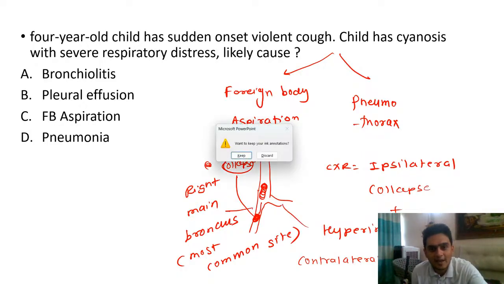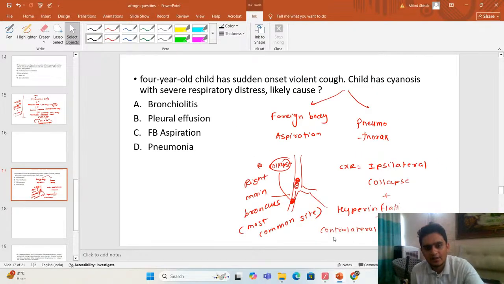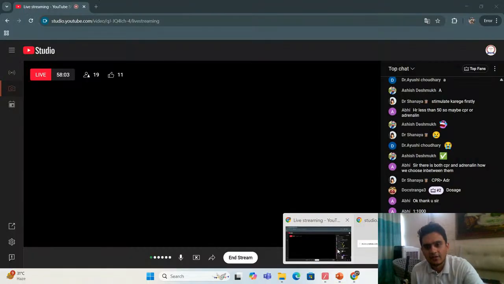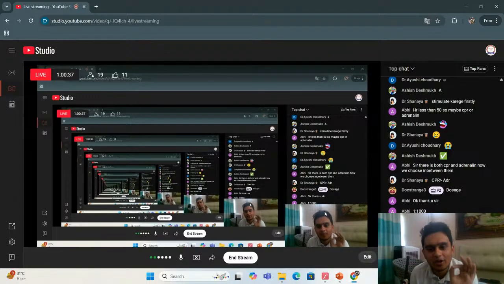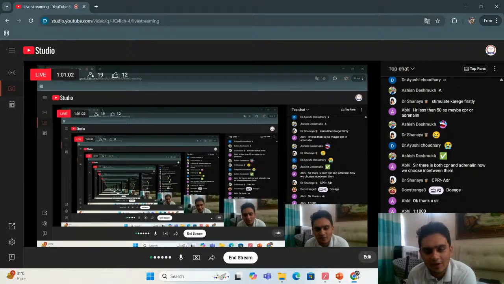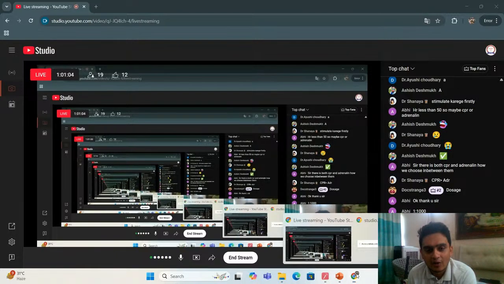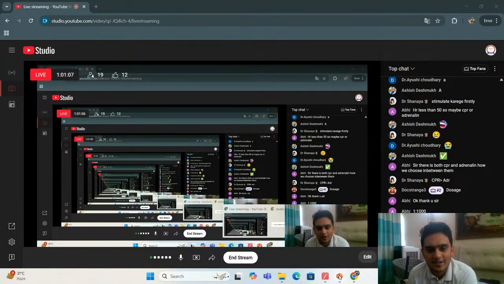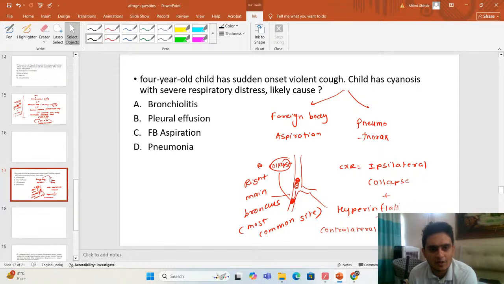It will try to help you for doing the breathing work. Okay? So that is what you get in a foreign body aspiration, because it's a sudden onset. Suddenly the airway is blocked. So this history that you get a foreign body aspiration. Okay? Now let's write few points, MCQ related points about the other options.